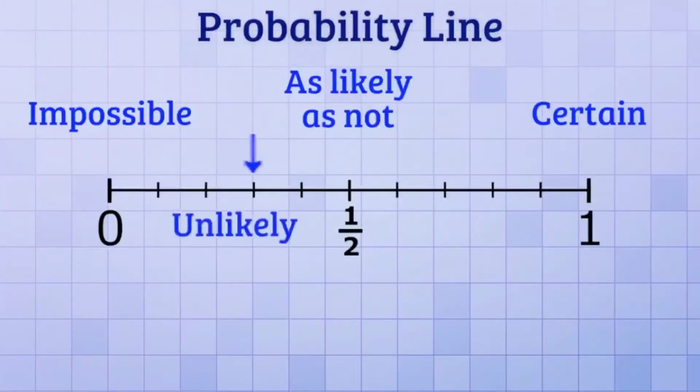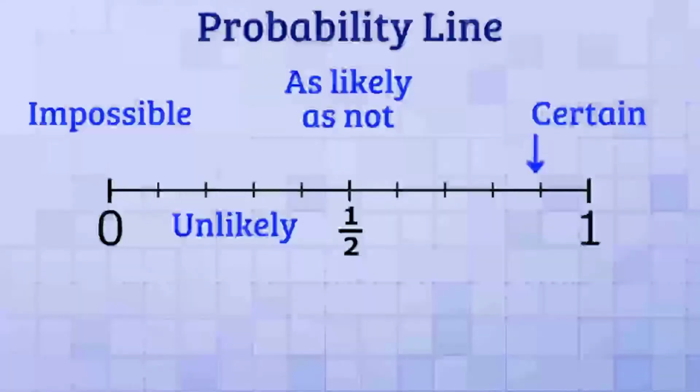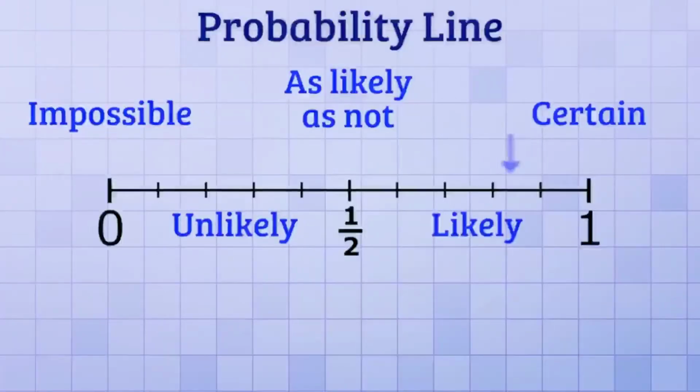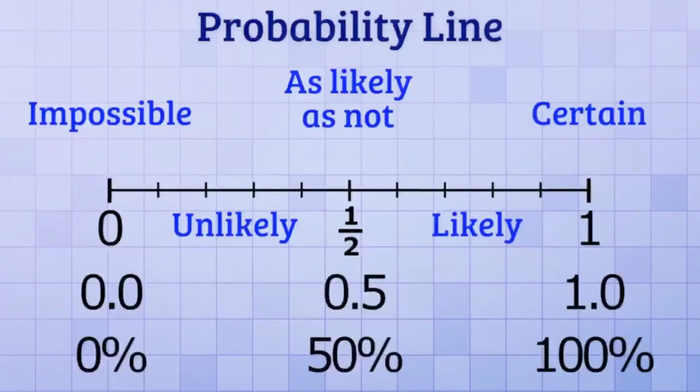If the probability is less than one half, the event is unlikely, and if the probability is greater than one half, then the event is likely. Probability can be expressed as a fraction, a decimal, or a percentage. The probability of an impossible event is 0 percent. A probability of one half is equal to 50 percent. The probability of a certain event is 100%.